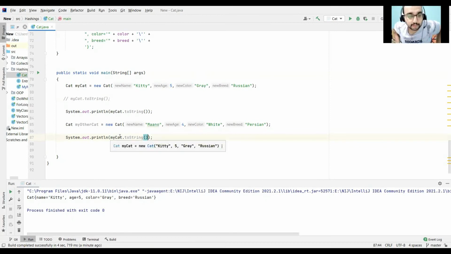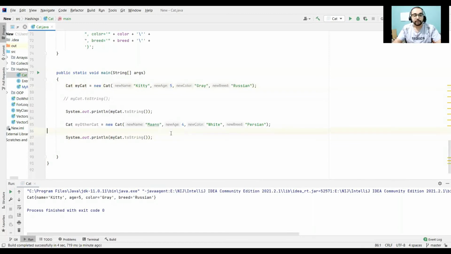Remember that this dot operator is very useful here. It gives you accessibility to all the functions of the class. myCat is the variable name, but it's an instance object, and with this object you can call all the behavior or all the variables of this particular class.